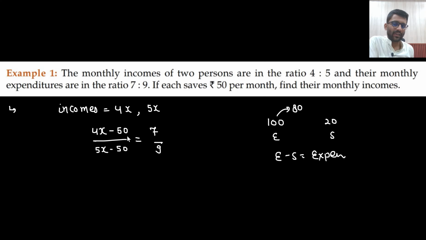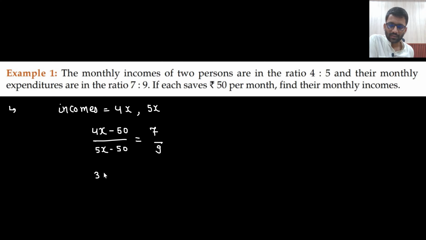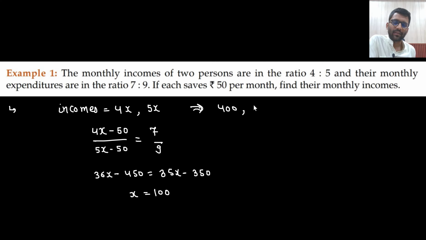So earning is 4x minus saving is 50, so this is my expenditure, right? From here I can solve the equation. So what do I get? 450 minus 350. So the x value we are getting is 100. So incomes are 400 and 500. Basically this guy was spending 350 and this guy was spending 450.